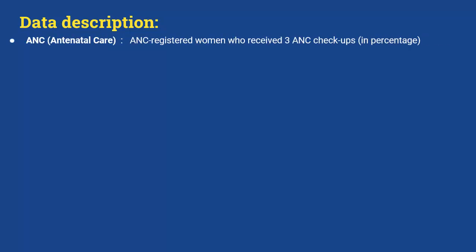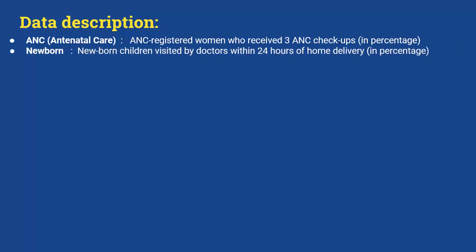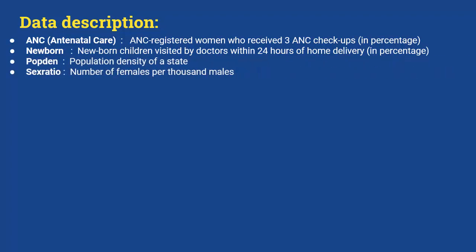We start by giving a description of the data that is used for our project. This data is obtained from the website data.gov.in. We look at the variables now. The variables are antenatal care, ANC registered women who received 3 ANC checkups, newborn children visited by doctors within 24 hours of home delivery, population density of a state, number of females per 1000 males, male literacy rate, female literacy